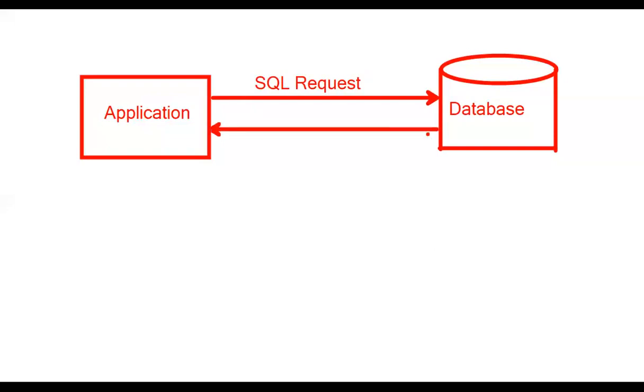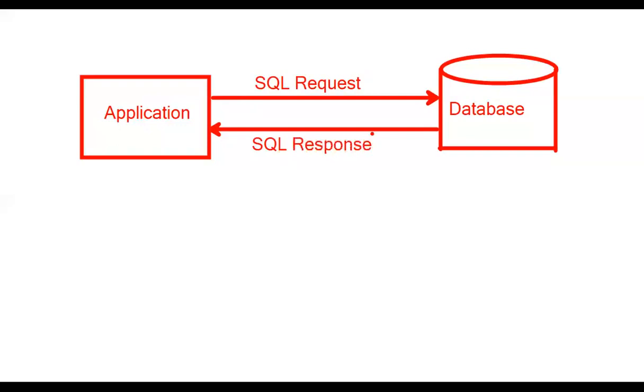Oracle is a database, and the application name is SQL prompt. This SQL prompt communicates with Oracle for getting data. It sends one request, called the SQL request. Then the response comes from Oracle, called the SQL response.